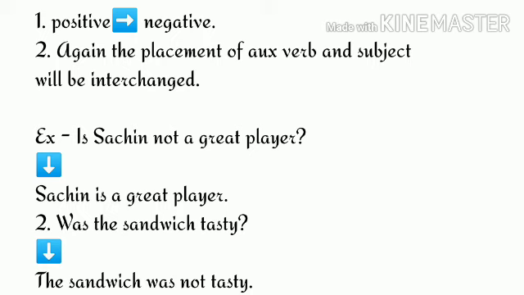For example, if I say, is Sachin not a great player? So the declarative sentence for this interrogative sentence will be Sachin is a great player. We have to interchange the subject and the auxiliary verb again, and we do not have to use the negative word not in this sentence. Now again, if I say, was the sandwich tasty?